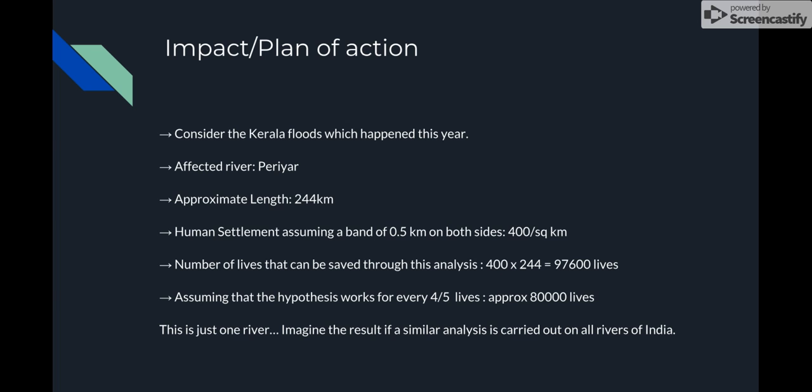If we assume that a solution saves about 4 out of every 5 lives, the potentially saved lives can cross over 80,000. Now, just imagine the number of rivers that spread across the country. Needless to mention, the cost of one life is immeasurable. So come help us develop this noble solution even further.